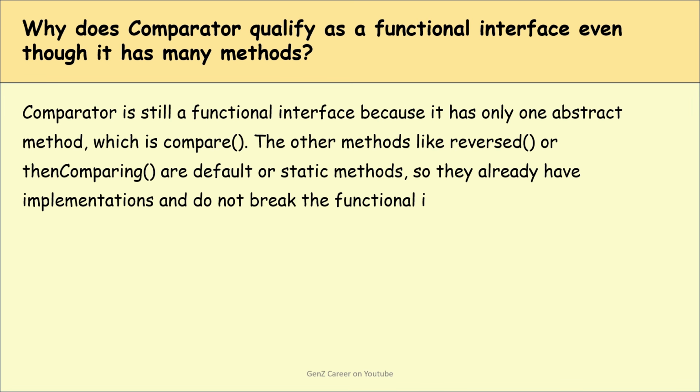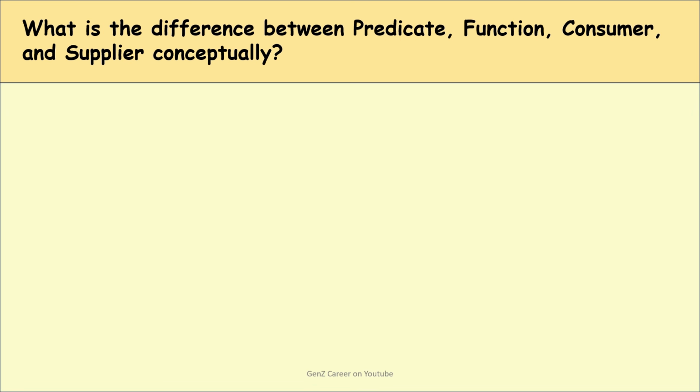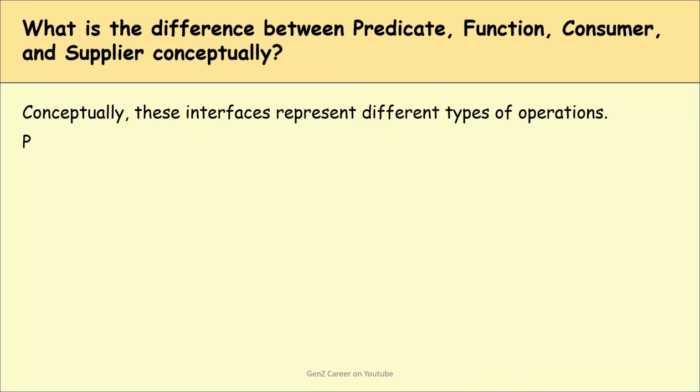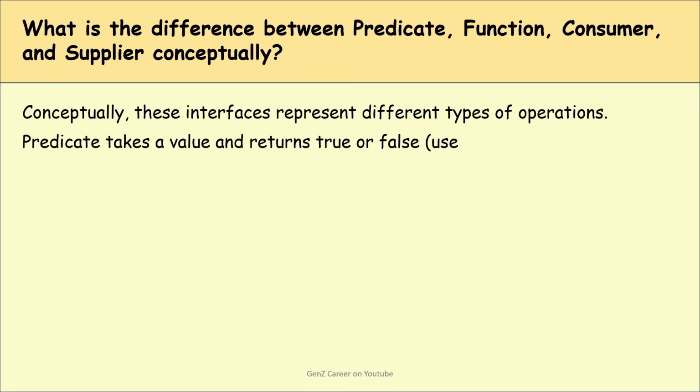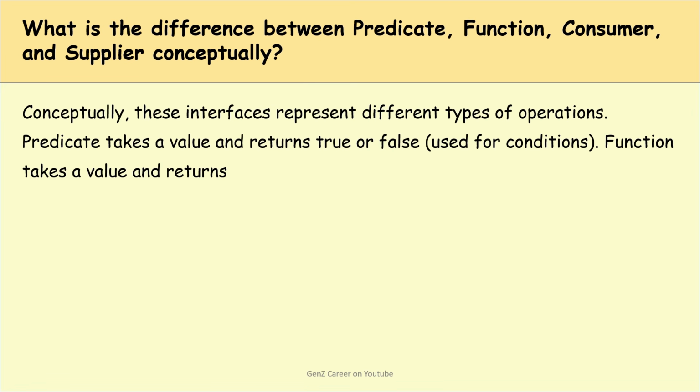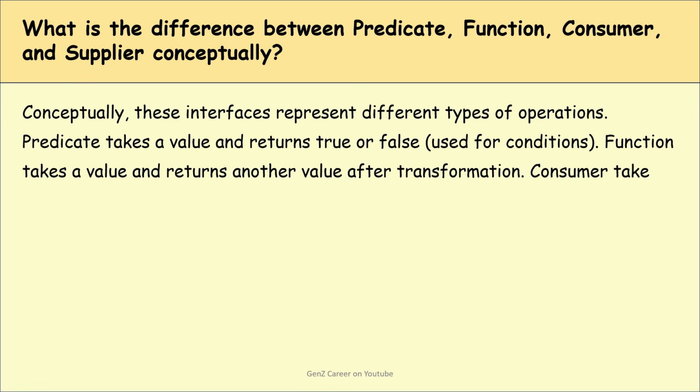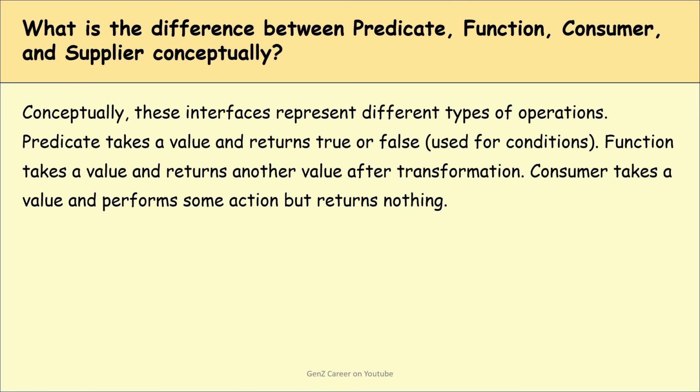Okay. Next question is, what is the difference between Predicate, Function, Consumer, and Supplier conceptually? So conceptually, these interfaces represent different types of operations. Predicate takes a value and returns true or false. It is basically used for conditions. Function takes a value and returns another value after transformation. Consumer takes a value and performs some action but returns nothing. Supplier does not take any input but returns a value.